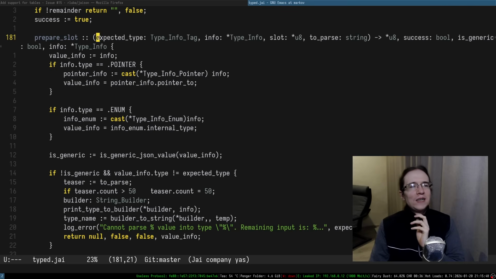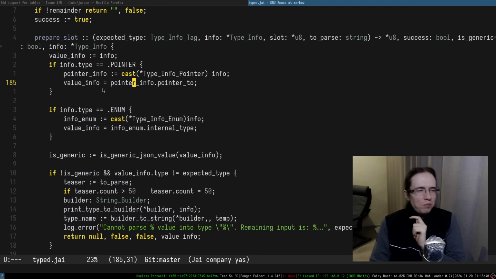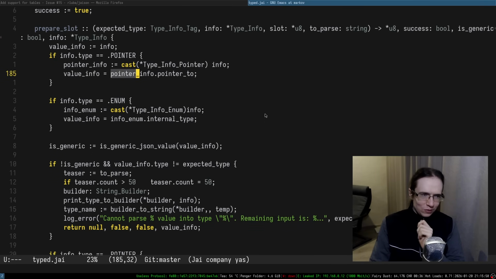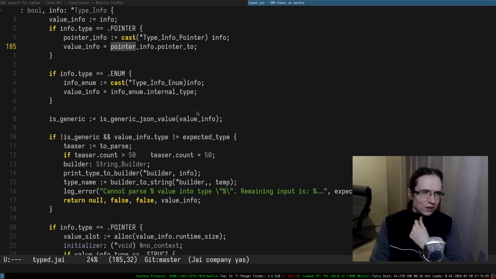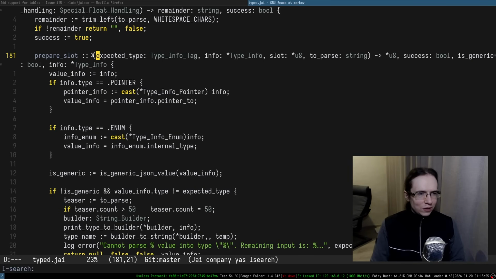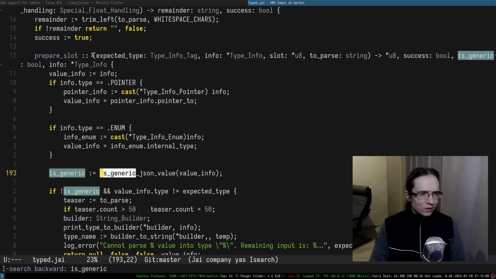Right, so expected type abstract, but if it is a pointer, you take the value it's pointing to, right? But if it's a pointer to pointer, it's kind of bizarre. So an expected type, okay. And also there is an is generic, right?